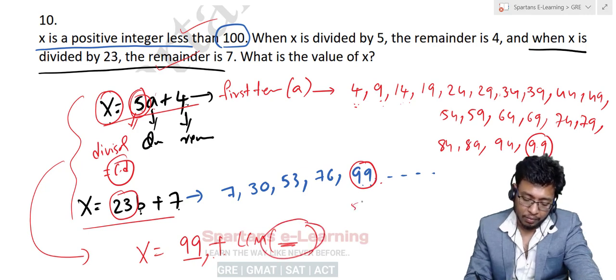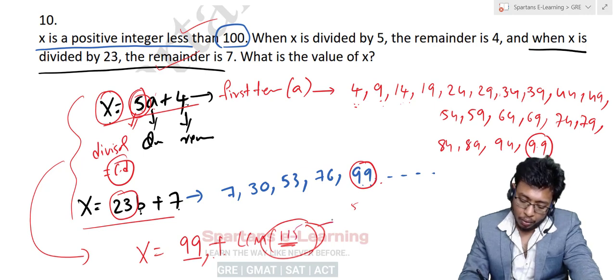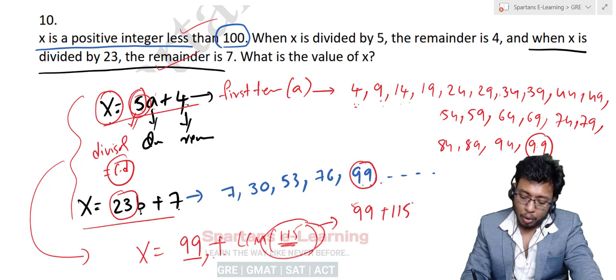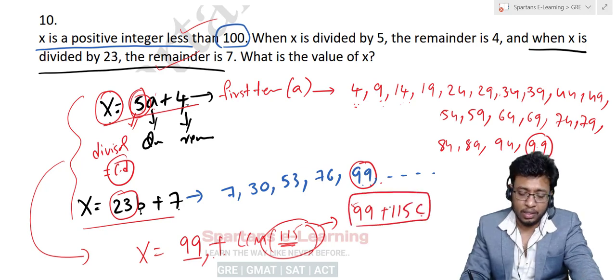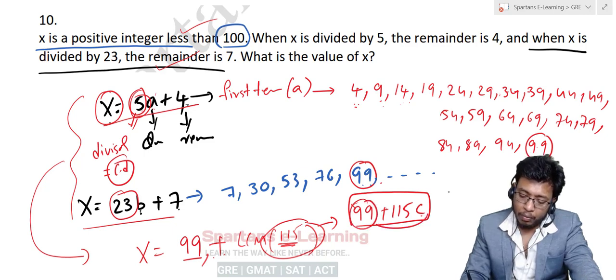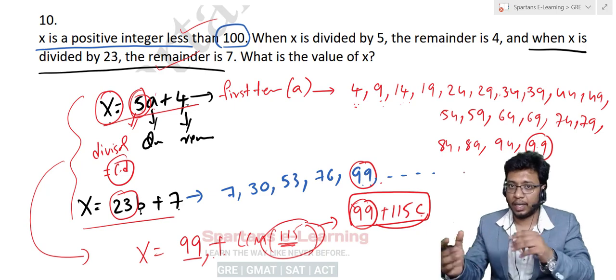It will be 5 threes are 15, 10, 115. LCM will be 115. So your actual series will go like this: 99 plus 115c. That's it. So when your c is 0, your first term will be 99. When your c is equal to 1, your next term will be 115 plus 99. You will get the second number, right?